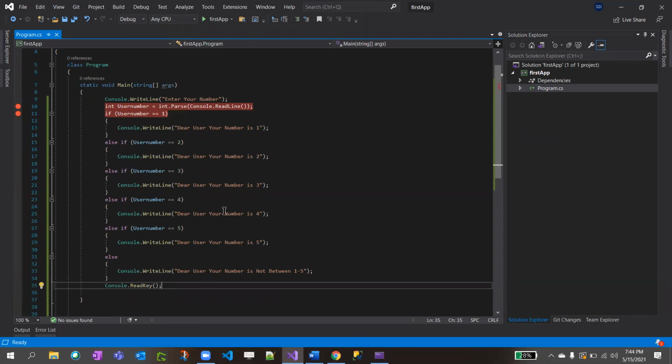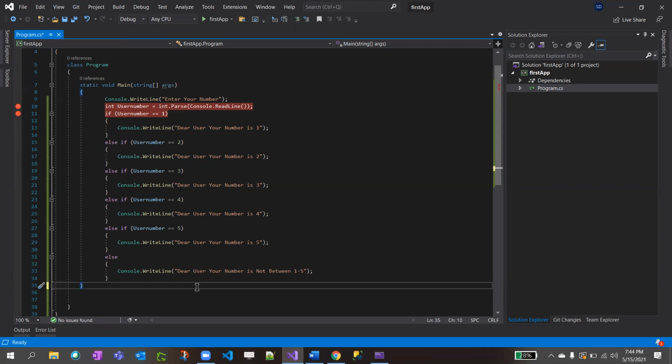It's not used actually, I can get rid of it. Actually, this is used in C. In legacy C, if you don't put scanf at the end of the execution, the application will get closed. Just to keep the application running, we put Console.Read.